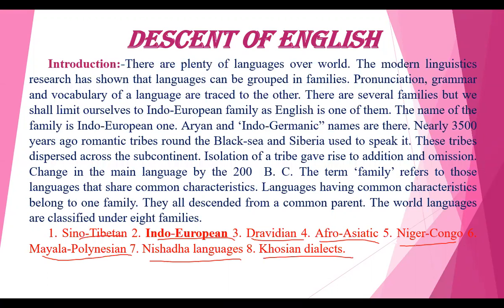So you may get a question on this; it has been repeated a number of times. All the languages have descended from a common parent. So it was classified under how many families? 8 families, right? So what are those? Sino-Tibetan, Indo-European, Dravidian, Afro-Asiatic, Niger-Congo, Malayo-Polynesian, and Nishada languages and Khoisan dialects. So these are the 8 families, right? Let us get into the next slide.